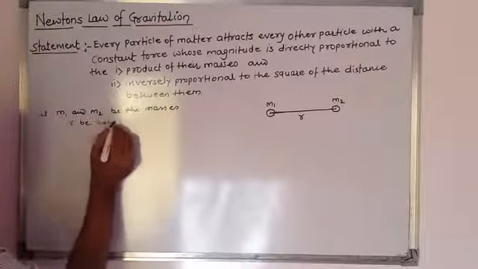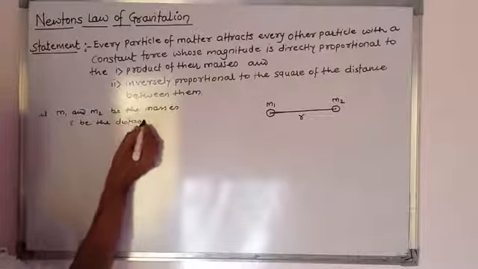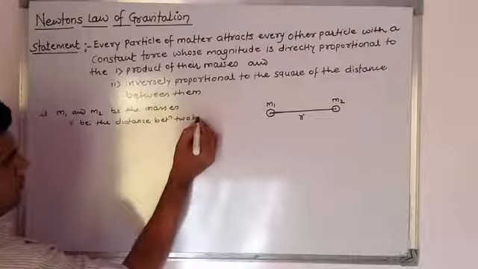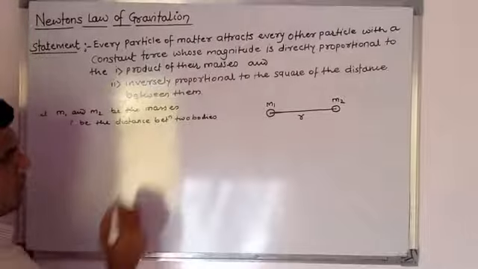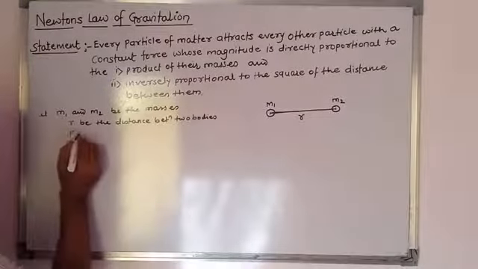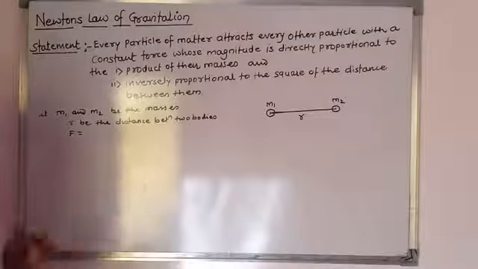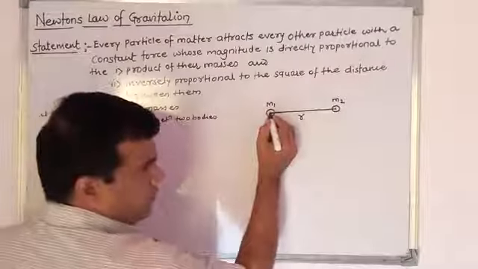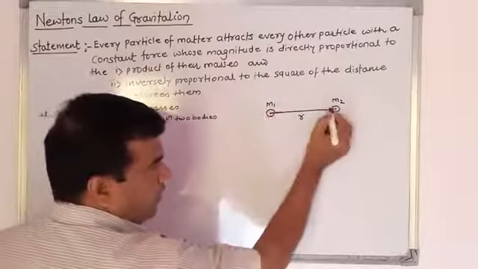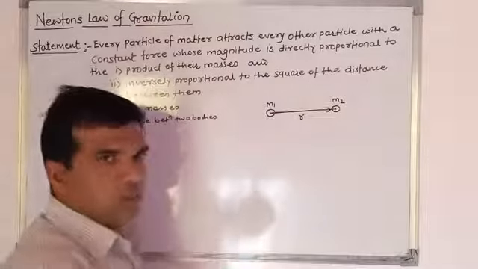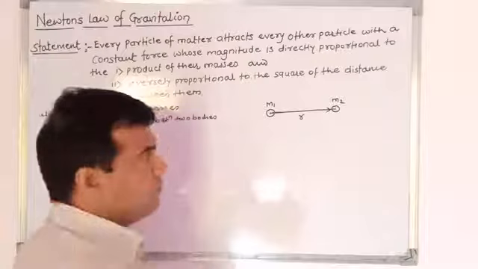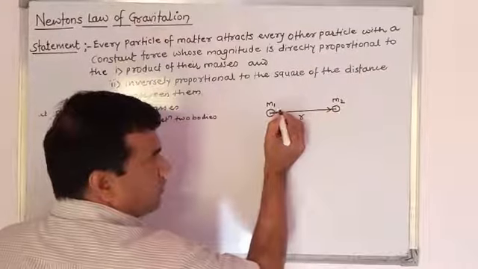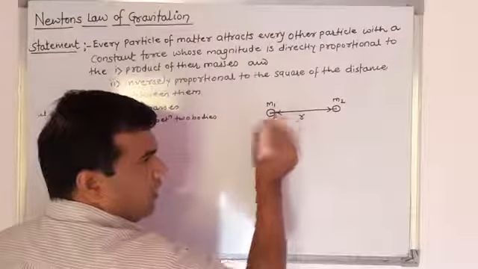Means we can define here, let m1 and m2 be the masses of two bodies, r be the distance between two bodies, and let F be the magnitude of the force between two bodies. Now this body of mass m1 exerts the force on the body of mass m2 in the direction 1 to 2. Similarly, the body of mass m2 also exerts the force of attraction on the body m1.